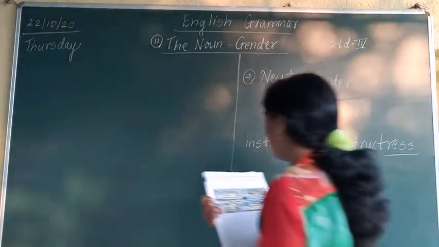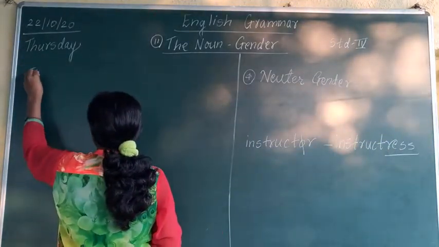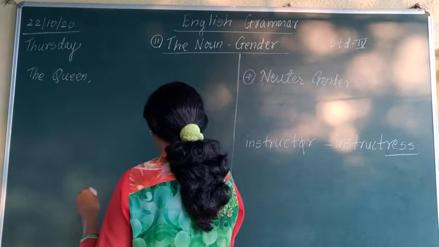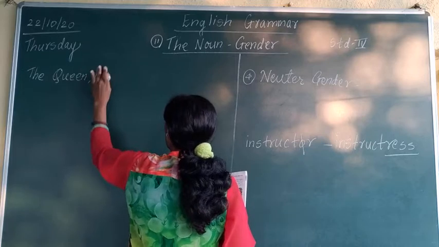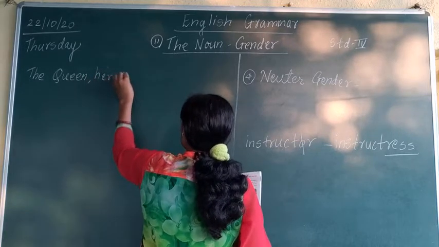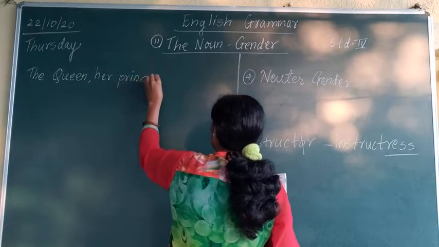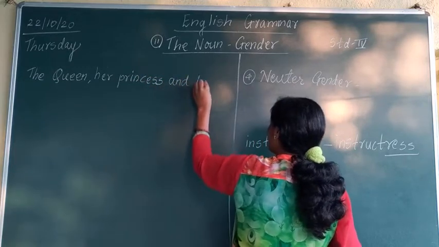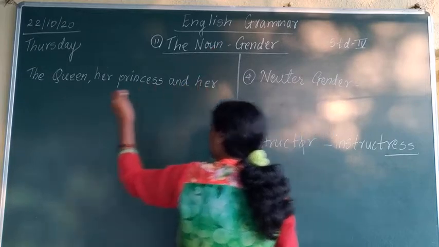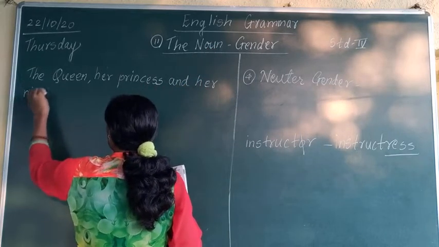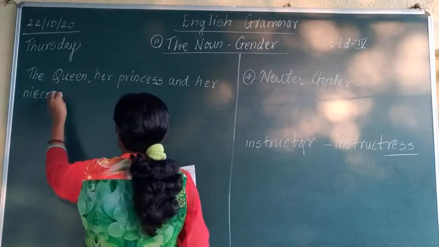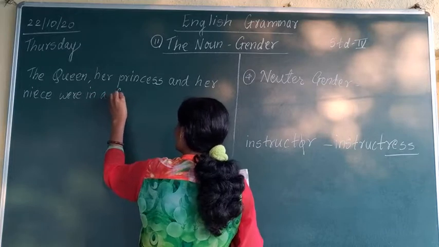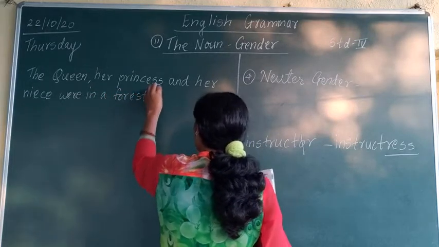Okay, so let us start. The queen, her princess and her niece were in a forest hunting.